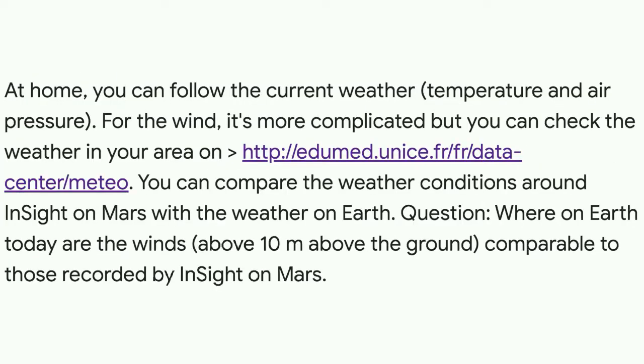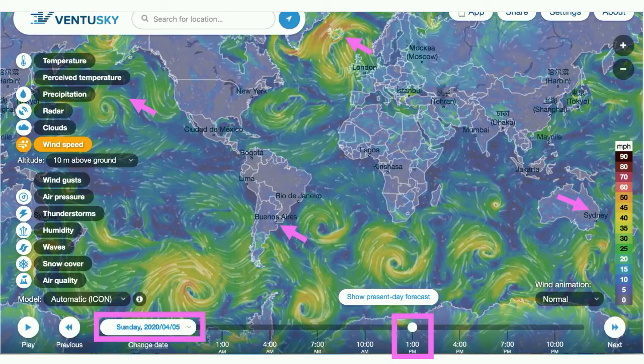And as for where the winds on Earth are most like the winds on Mars, well, that's complicated. The answer is that it depends on exactly where and when you look, because wind patterns can change pretty quickly. If you click on the link that takes you to the Meteor website and scroll down to the animation at the bottom, you can explore the world's wind patterns at different dates and times of day.